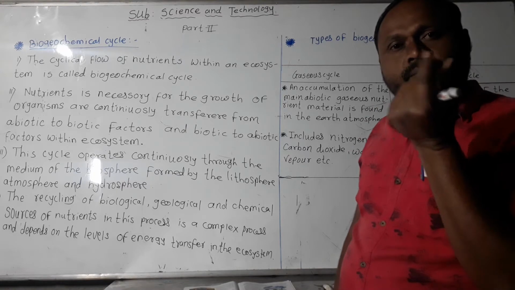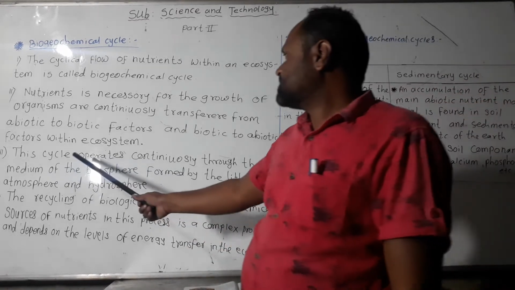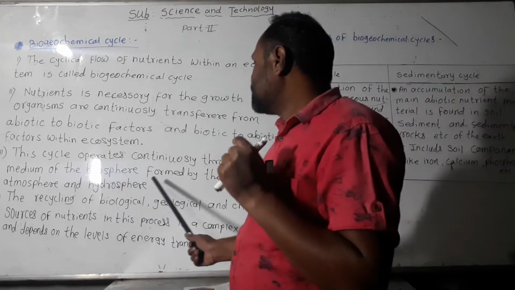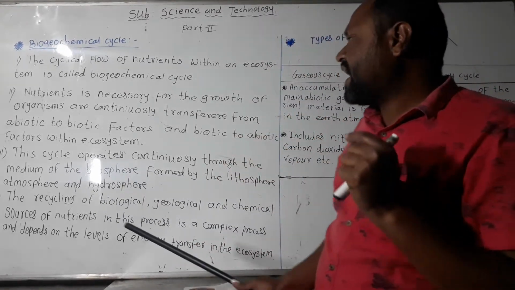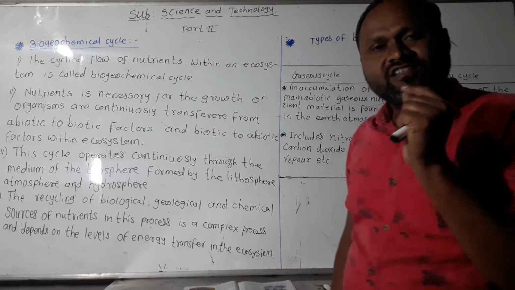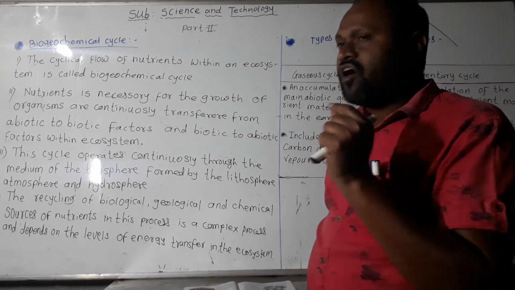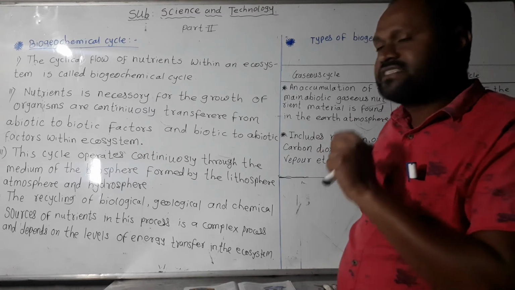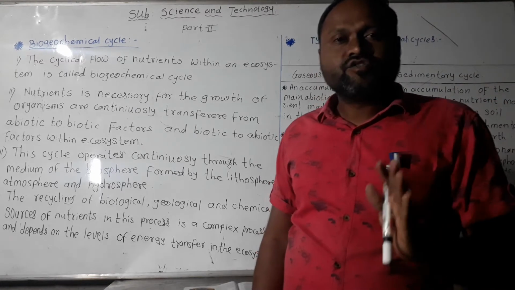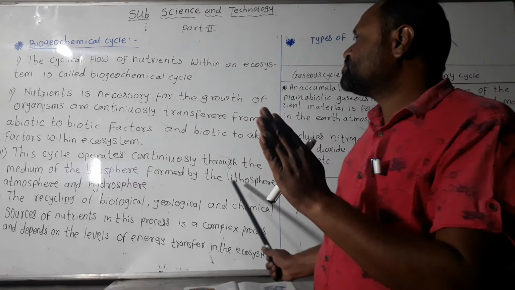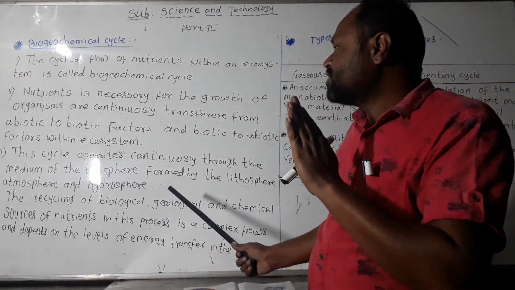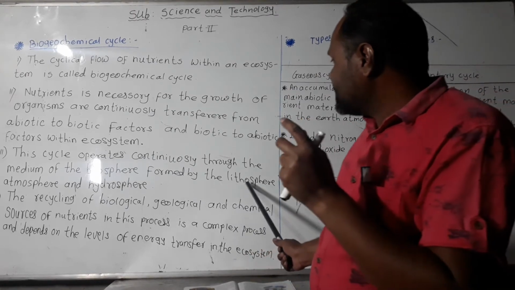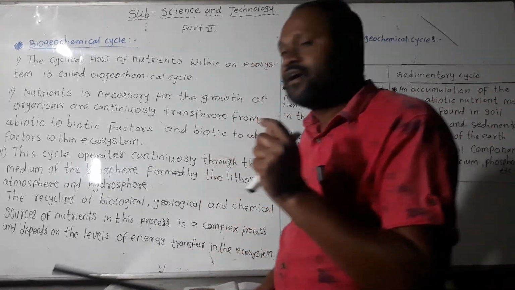The cycle operates through the biosphere, formed by the lithosphere, atmosphere, and hydrosphere. All these layers are found on earth.